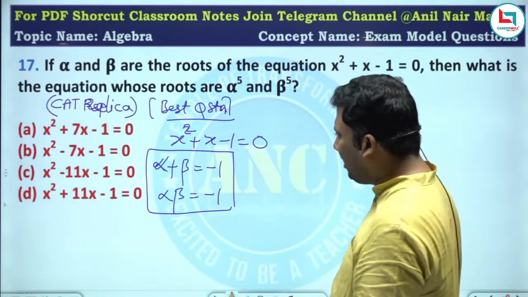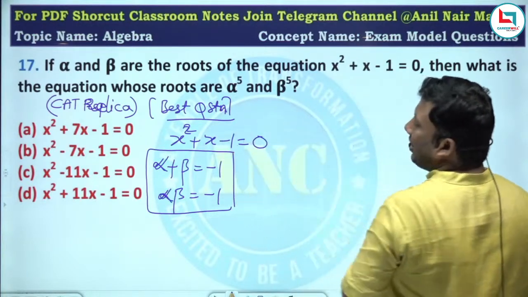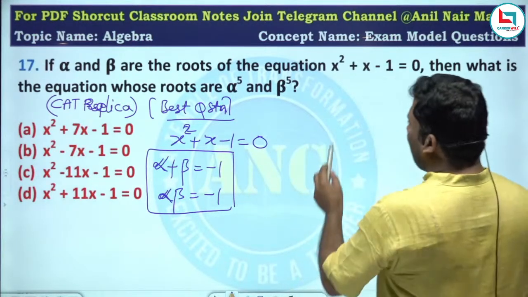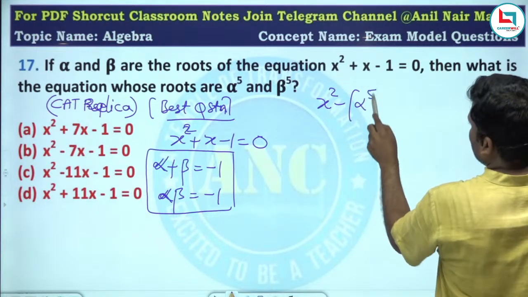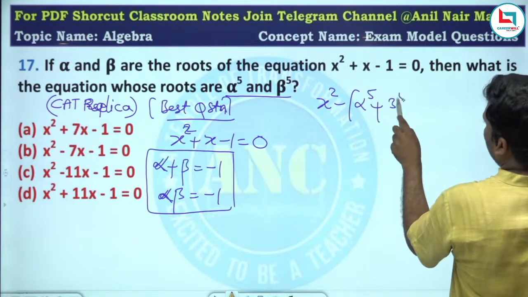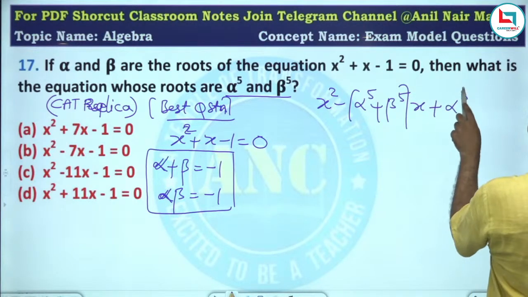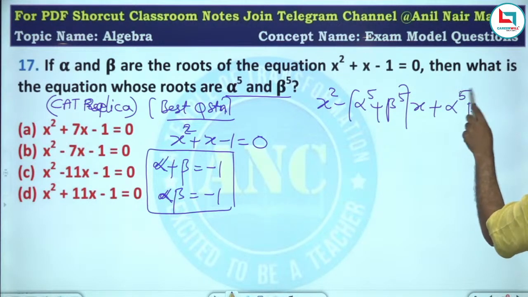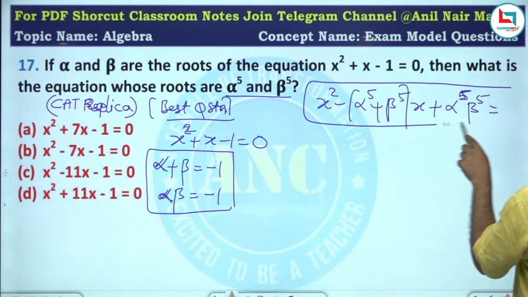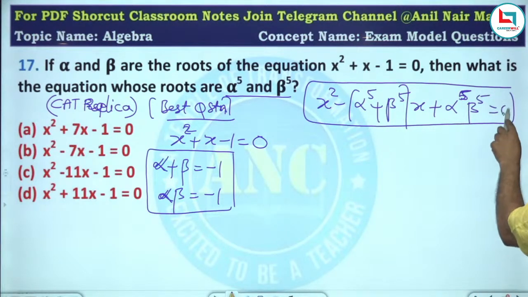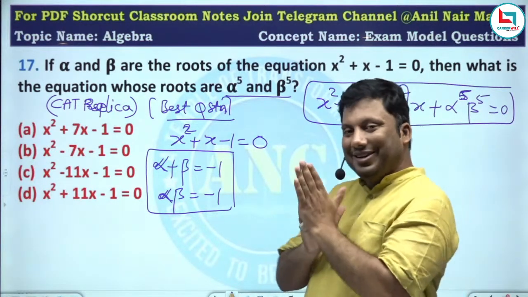This is the first case, clear, right? Now, I want the equation whose roots are alpha power 5 and beta power 5. That means we require x square minus of alpha power 5 plus beta power 5 into x plus alpha power 5 beta power 5 equivalent to 0. I want this: x square minus sum of the roots into x plus product of the roots.